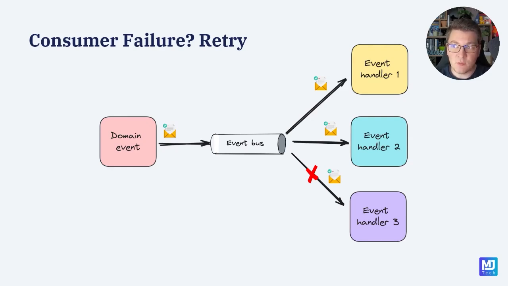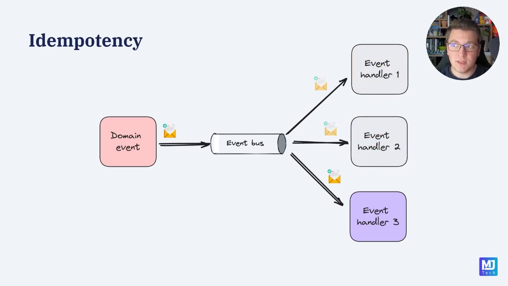So let's say that we attempt to retry the publish of this domain event. In that case, we could end up running some of the event handlers more than once in order to compensate for a failure, and this isn't what we want. What we really want is to only run the event handlers that didn't execute before when we publish the domain event more than once. So in this example, the first two event handlers wouldn't execute because they already handled this domain event, and we would only handle it for the third event handler that ran into some exception.